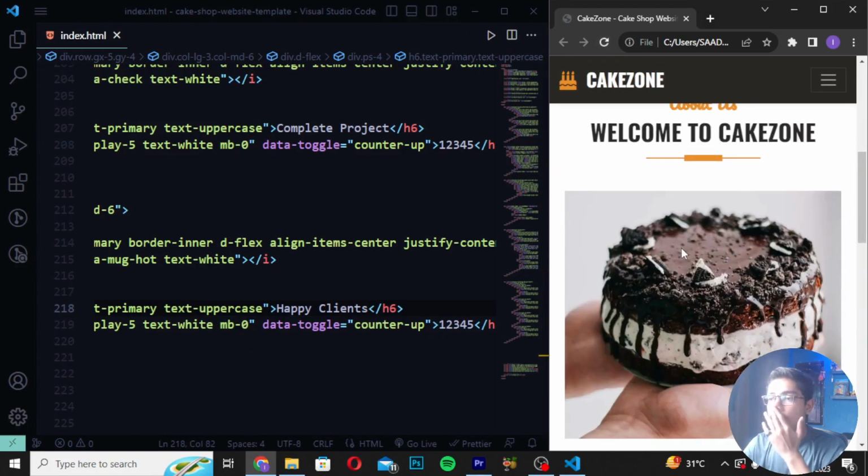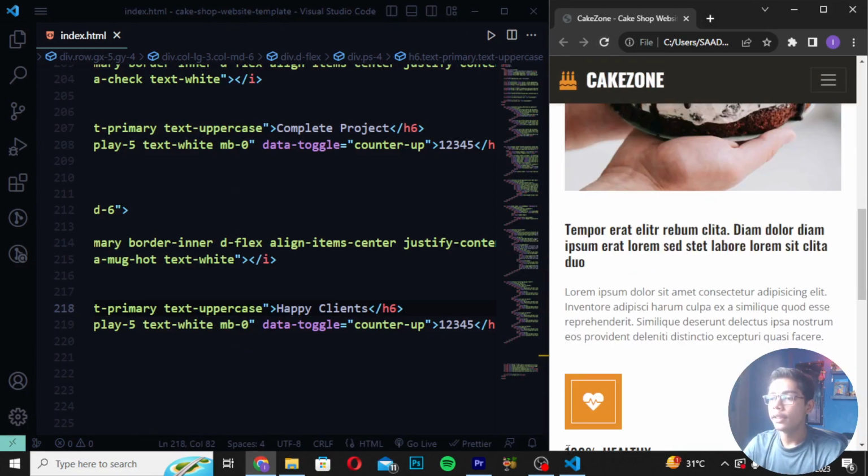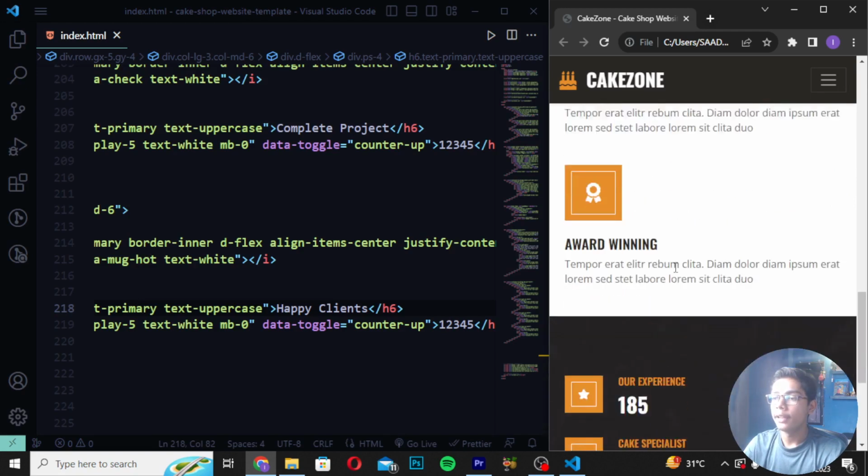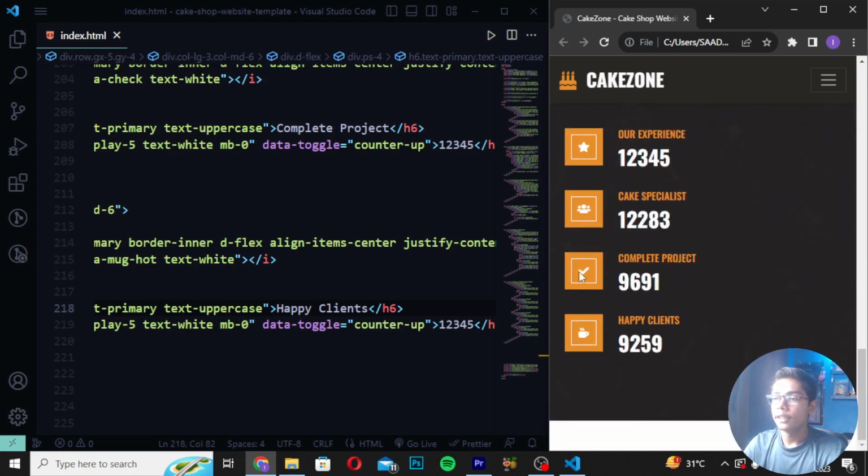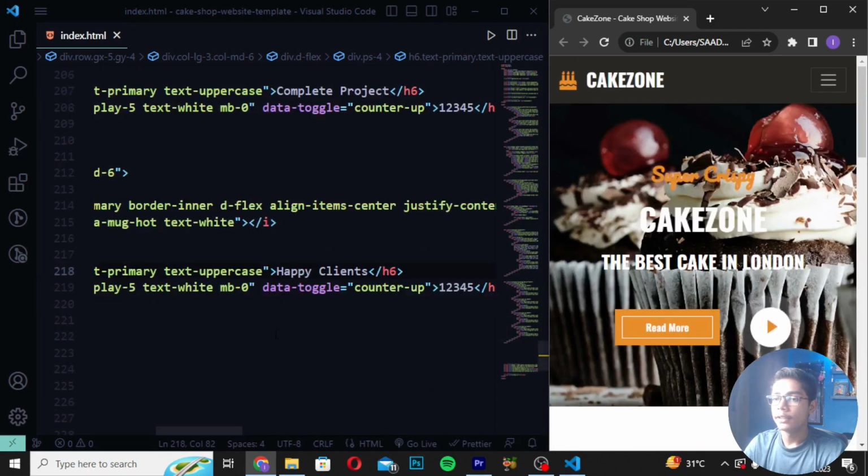If I show you, you can see we are getting "Welcome to Cake Zone". Then these are the cake categories. We are getting 100% healthy, award winning, then our experienced cake specialist, complete project, and happy clients like this. We are getting this section working.